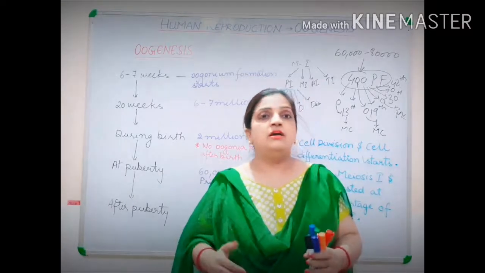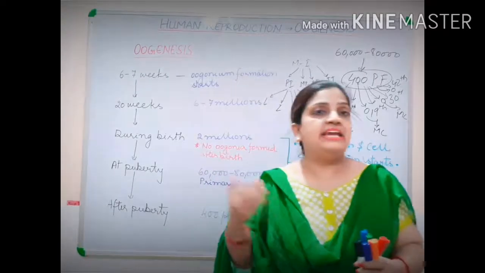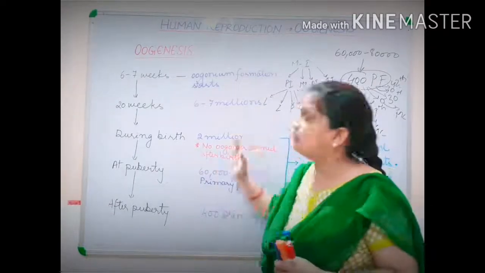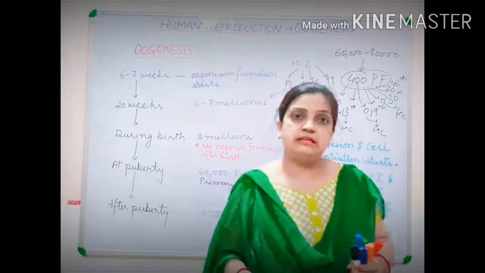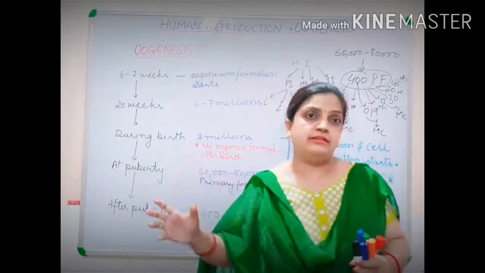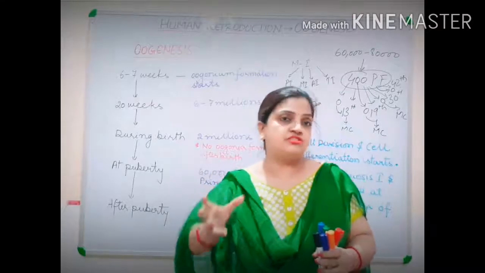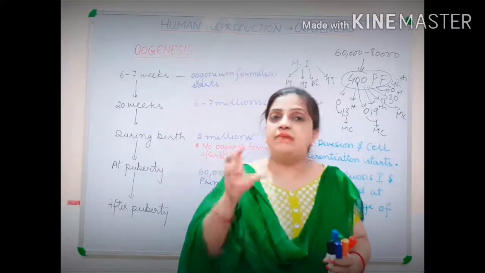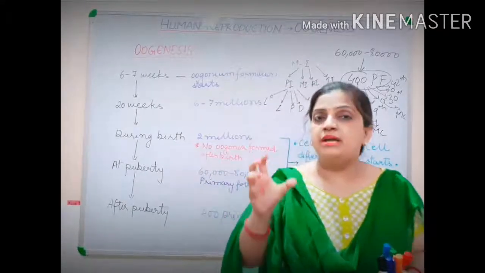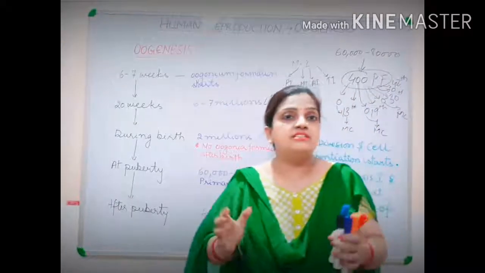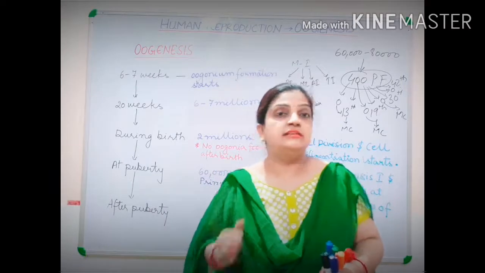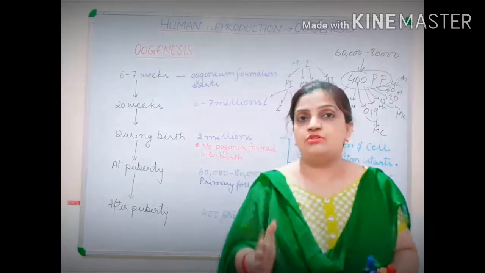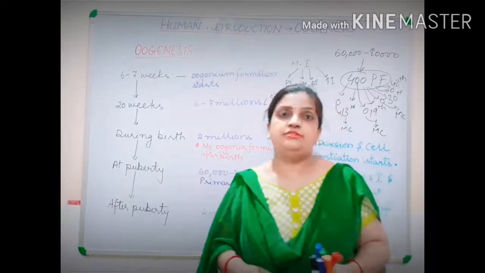Now children, I will be moving to the next part of the same oogenesis process with the help of a line diagram and your diagram: how the ovary structure is maintained, how the primary oocyte is formed, how primary follicles are formed, what is the Graafian follicle, and then I will move to how the actual oogenesis process takes place. Thank you.